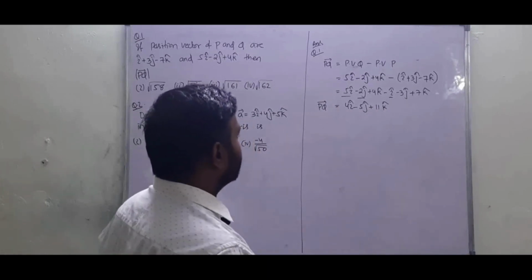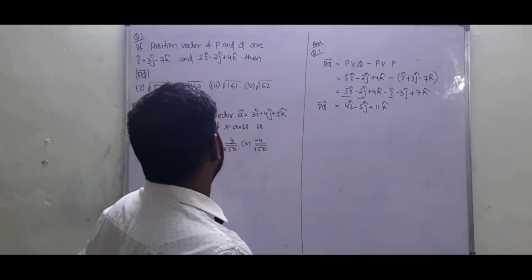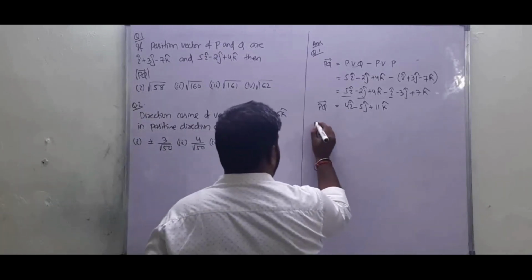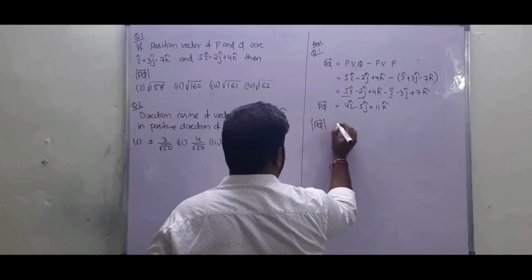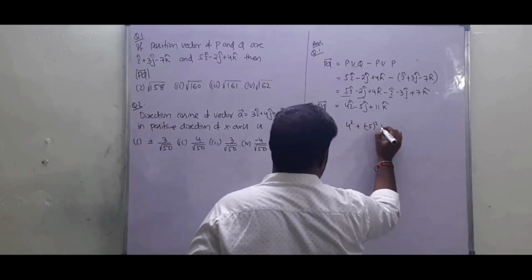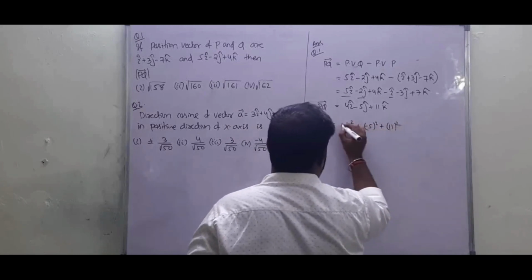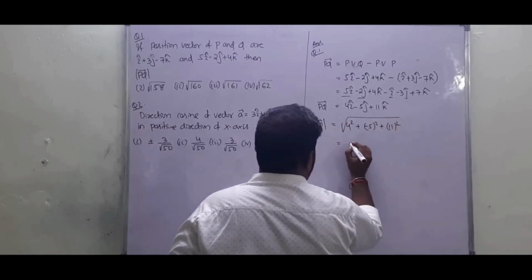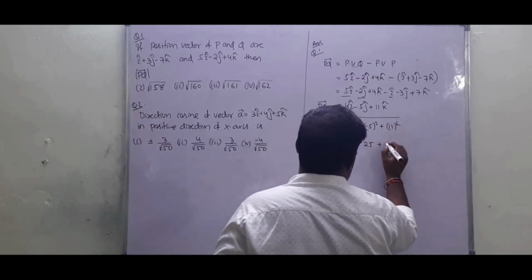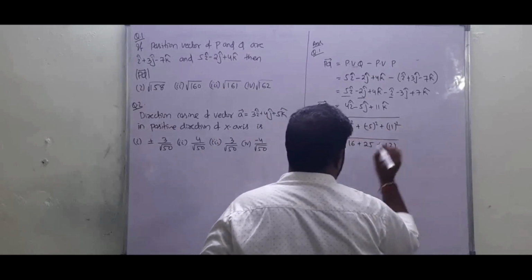The next thing we need to find is the magnitude of PQ vector. The magnitude will be root over 4 square plus minus 5 square plus 11 square. So 4 square is how much? 16 plus 25 plus 121, root over.